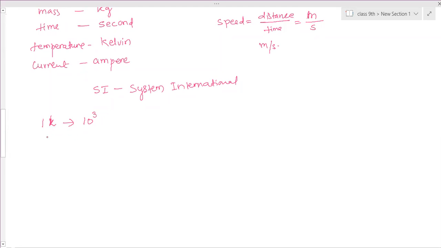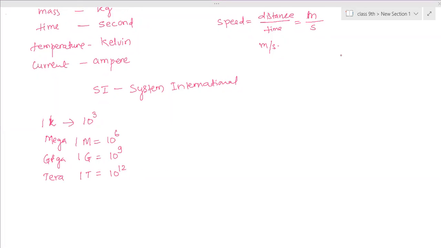Then there is a higher unit, mega. 1 mega, capital M, is equal to 10 to the power 6. Then giga, 1 G, is 10 to the power 9, positive 9. Then next is tera. 1 T is 10 to the power 12. Of any quantity, if we take 10 to the power 12 multiples, then we get these values.